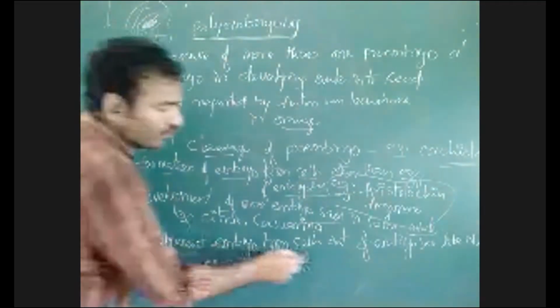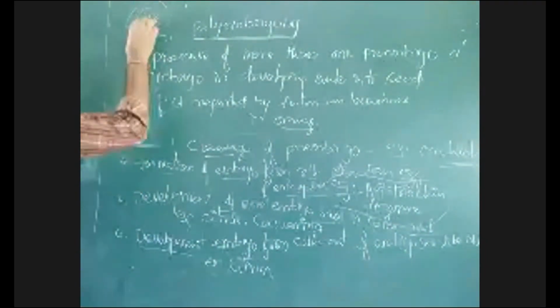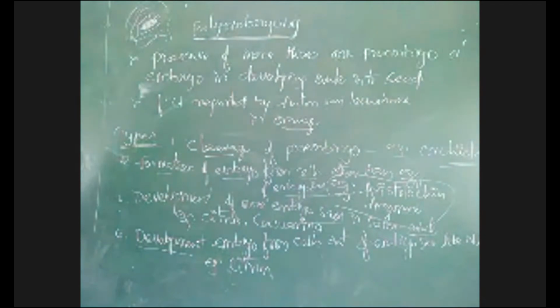That is one reason. Another one is development of embryo from the cells outside of the embryo sac. Outside the embryo sac, there is a central portion called the nucellus. The nucellar region is undergoing development into embryo directly. This condition is also called adventive embryony. That I will discuss again.